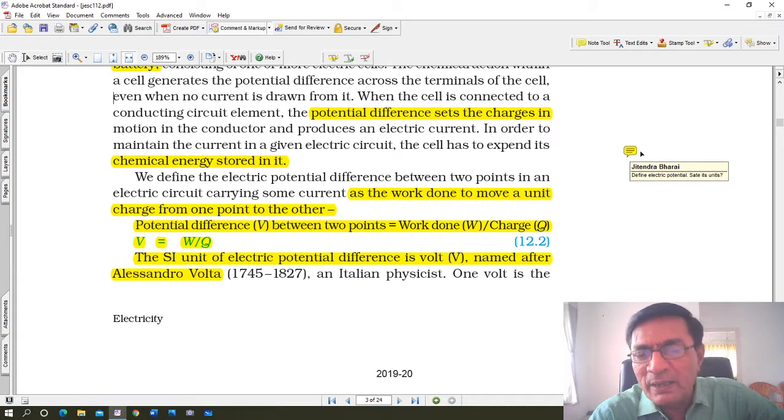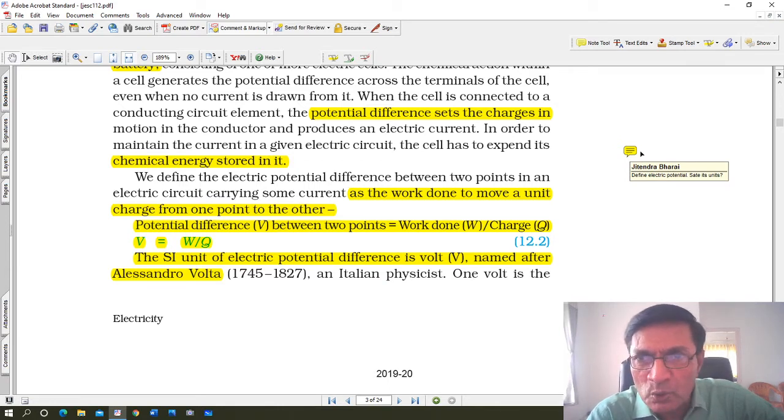We define electric potential difference between 2 points in an electrical circuit carrying some current as the work done to move a unit charge from one point to another point. Generally it's a positive charge. Potential difference V between 2 points is equal to work done W upon charge Q, which is measured in coulombs. Work done is always measured in joules. Charge is measured in coulombs.